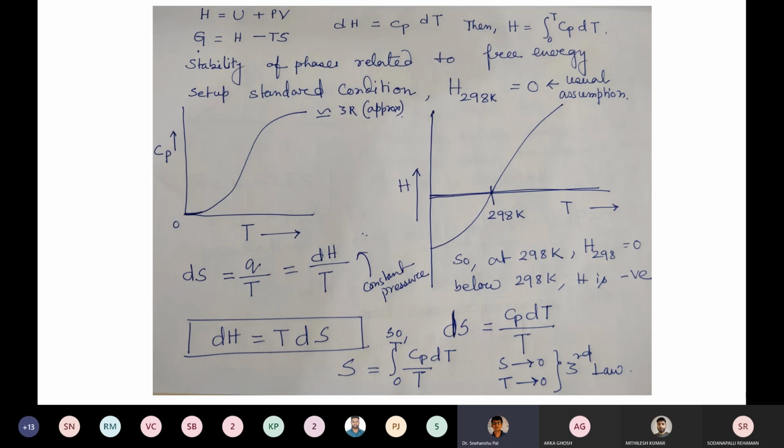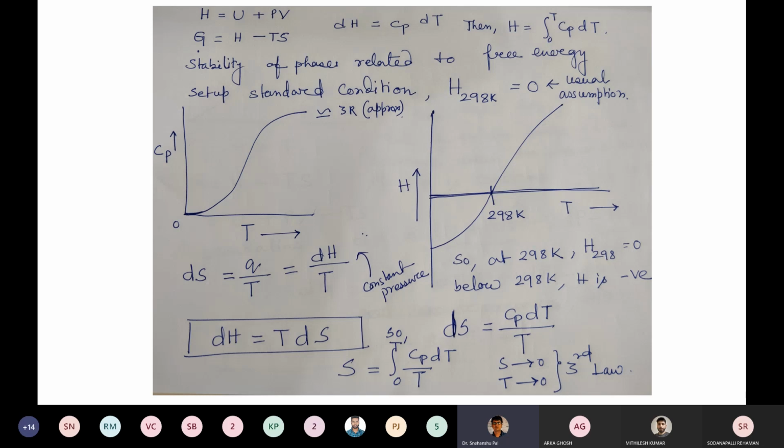How? dS equals Q by T. This is the entropy definition. At constant pressure, that Q can be substituted by dH, so dH by T in the absolute scale. Since dH equals Cp dT, and Cp is 0, dH equals 0 now. So dS is also 0. So at that temperature, you can tell the entropy also tends to 0. That is actually the third law of thermodynamics.